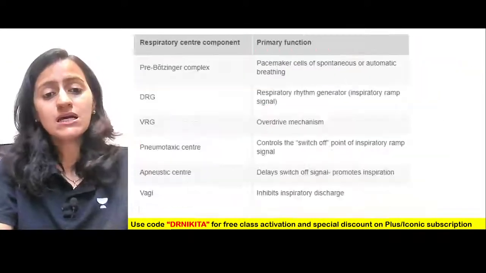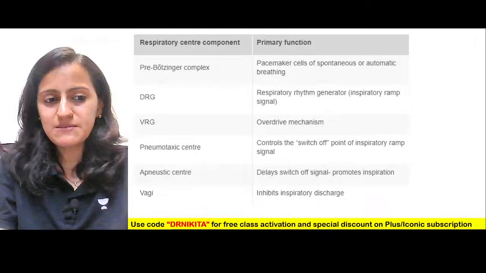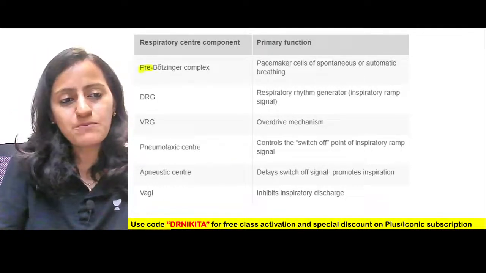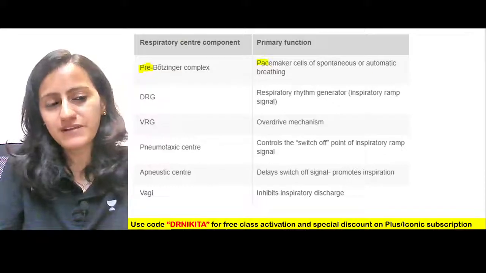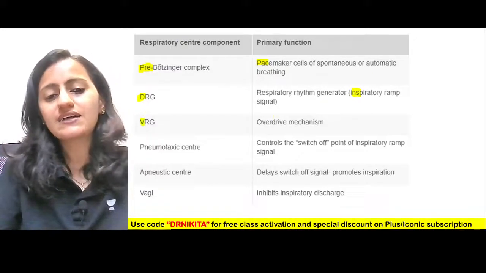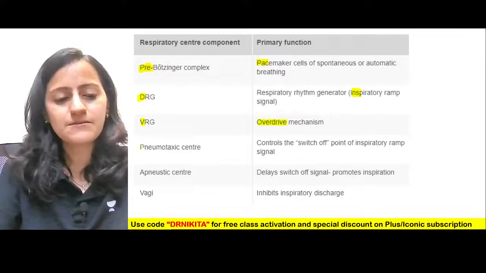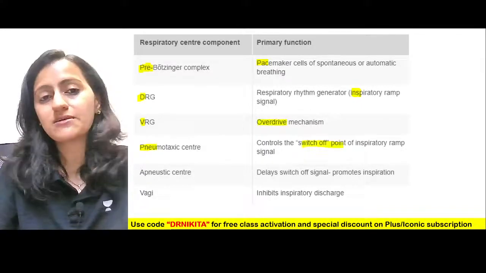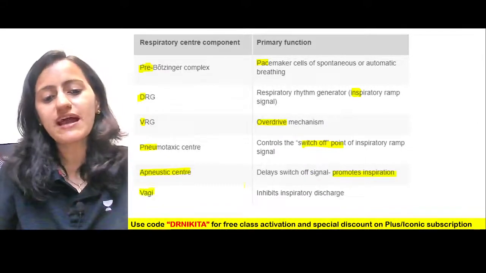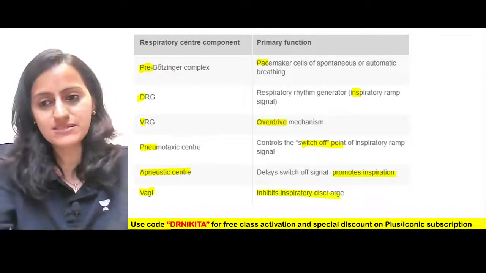Okay. Now, this is the complete table that is given, the functions of the various centers. So pre-Botzinger is the pacemaker of respiration. DRG is basically inspiratory. VRG is the overdrive mechanism. Pneumotaxic inhibits the apneustic. Apneustic promotes the inspiration and vagus inhibits the inspiratory discharge.